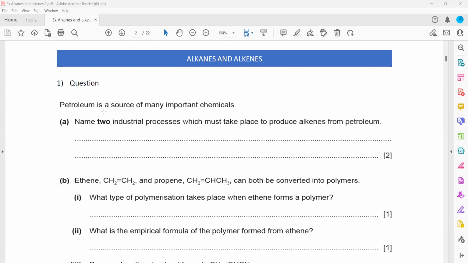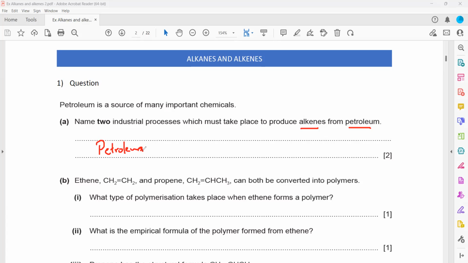The first question is, petroleum is a source of many important chemicals. Name 2 industrial processes which must take place to produce an alkene. Like we want to produce alkene from petroleum or a crude oil. So how can it be done? What we should do first, we have a petroleum or the crude oil.